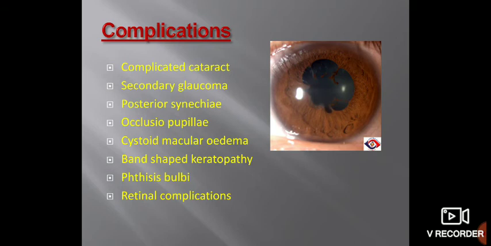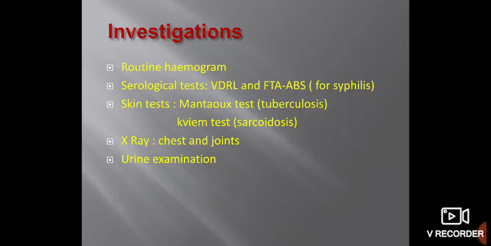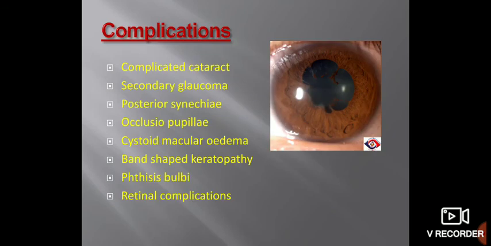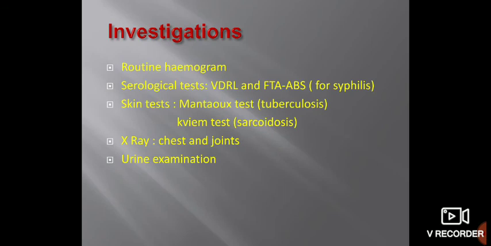The most common complication of uveitis is secondary glaucoma. Remember. Other complications that may be seen are complicated cataract, secondary glaucoma, posterior synechiae, occlusio pupillae, cystoid macular edema, band-shaped keratopathy. All these are the complications. Phthisis bulbi may be seen in the advanced stages, and retinal complications, like retinal detachment, may occur. These are the complications seen with anterior uveitis.